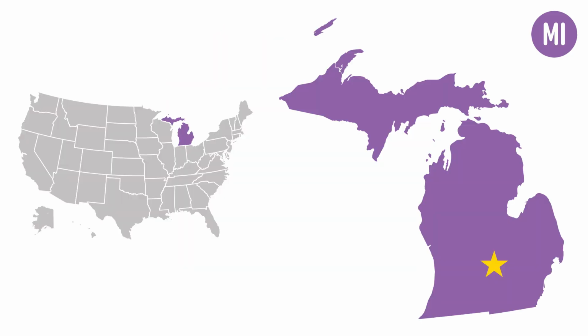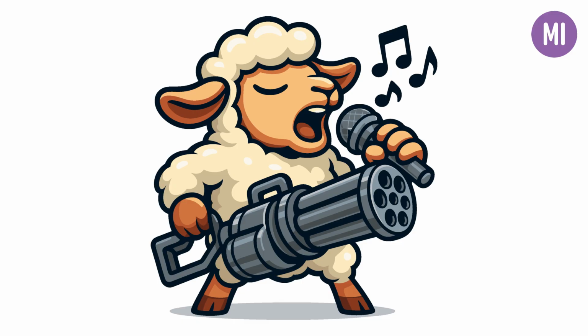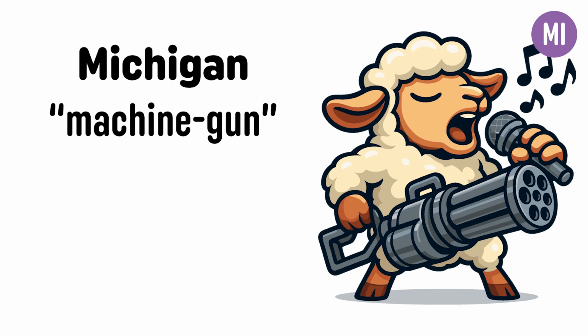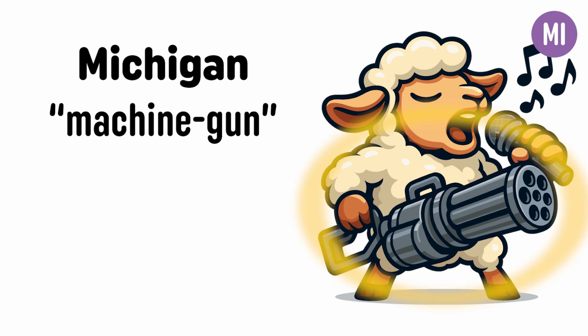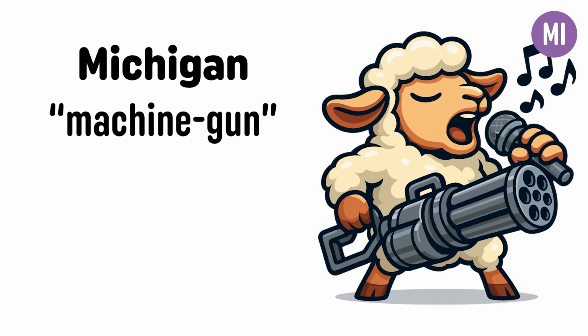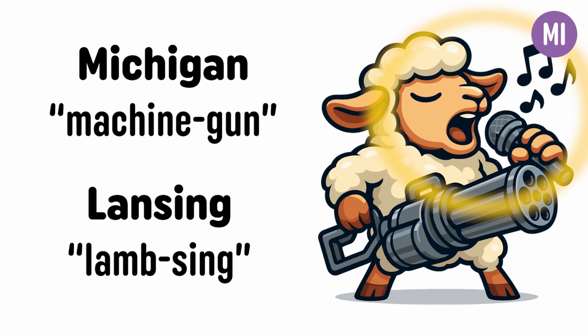The capital of Michigan is Lansing. This image represents Lansing, Michigan. First, we have to convert the state Michigan into a picture. Michigan sounds similar to machine gun. Next, we have to convert the capital city Lansing into a picture. Lansing can be broken down into lamb sing, like a lamb singing into a microphone.